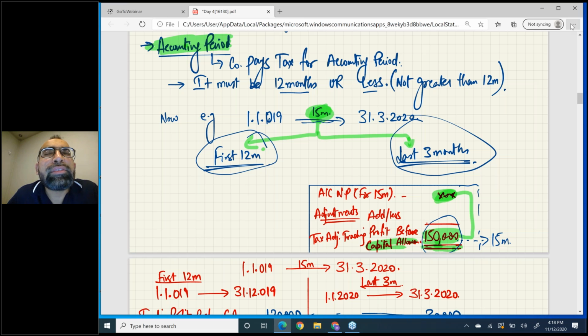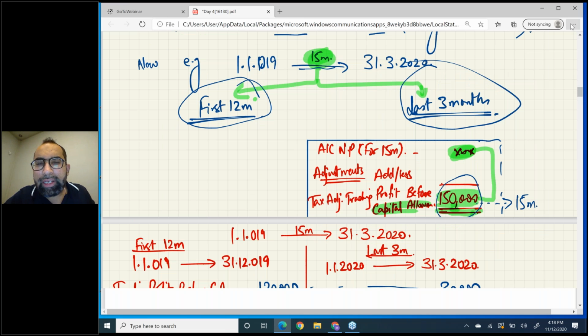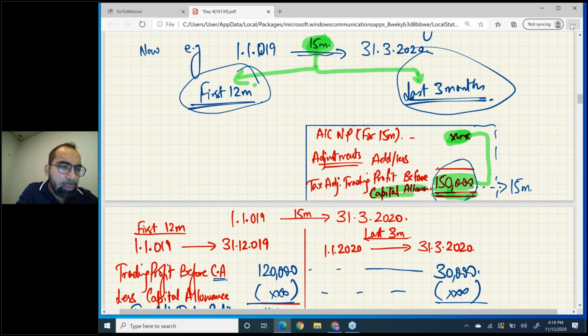There are total 4 things. We just discussed the format. Total there are 4 things: trading income, gains, property income, and interest income. So these 4 things we have to split between 12 and 3 months. Please be very careful, be very attentive. Let's discuss. Normally you are given accounting net profit for 15 months.